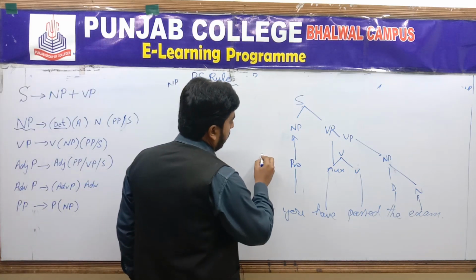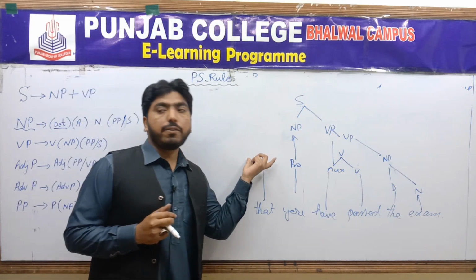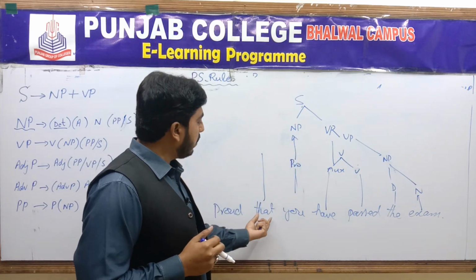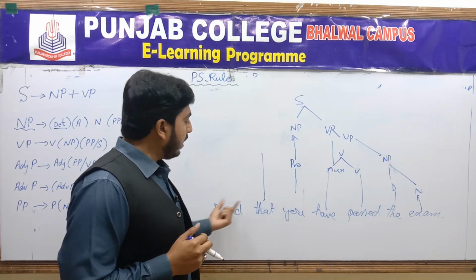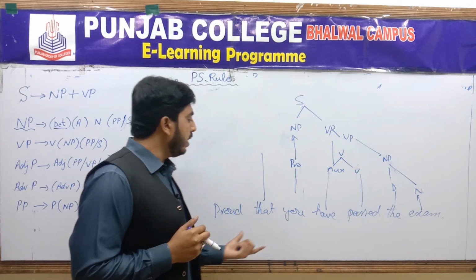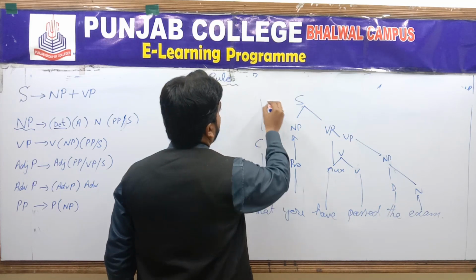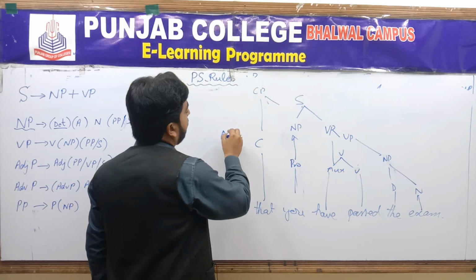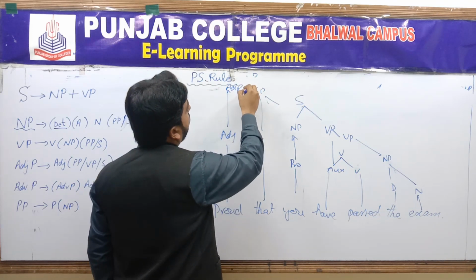And you have already studied the concept of complementizer, the word that completes the sentence, because this word is introducing a new sentence, for the completion of the sentence, for the completion of meaning. So this would be a complementizer, and it would become a complementizer phrase. And proud is an adjective, and it is an adjective phrase.